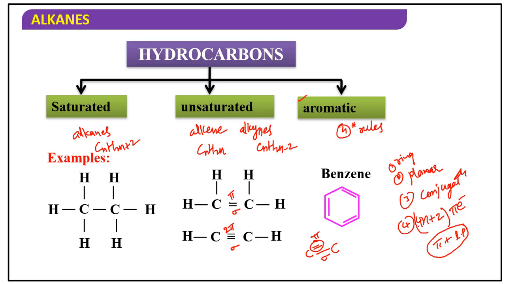What is the series? If n equals 0, that is 2. If n equals 1, then 6. Then n equals 2, 10. Like this, 2, 6, 10, 14, 18, and so on. So if these many electrons are there, including pi bond electrons and lone pairs, and if these four principles are followed, those compounds are called aromatic compounds.